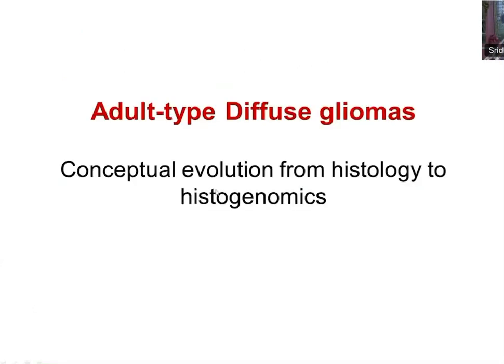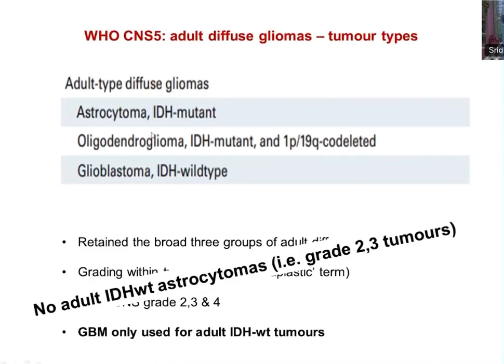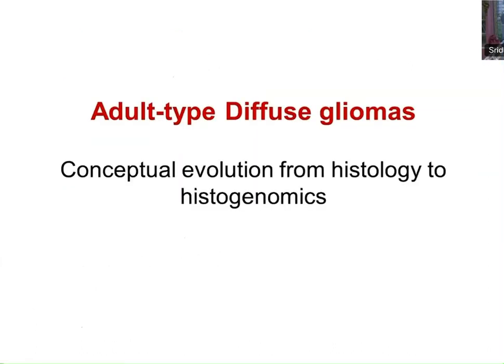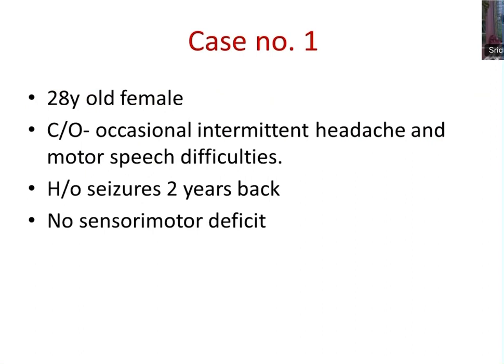So this is the conceptual evolution from histology to histogenomics. So you need to incorporate the genomic knowledge into it. So what you understand with this is, most important is you need to know whether any diffuse glioma is IDH mutant or not. Okay. With that, we'll start with the cases.